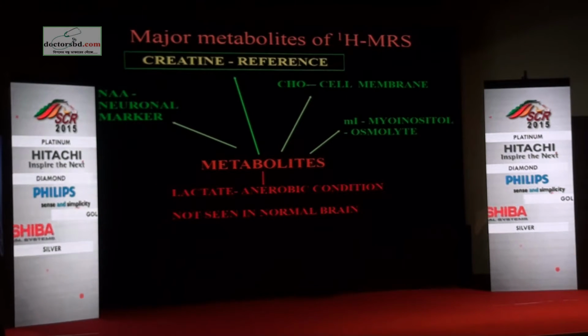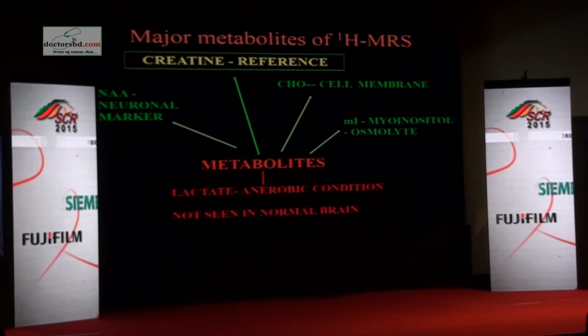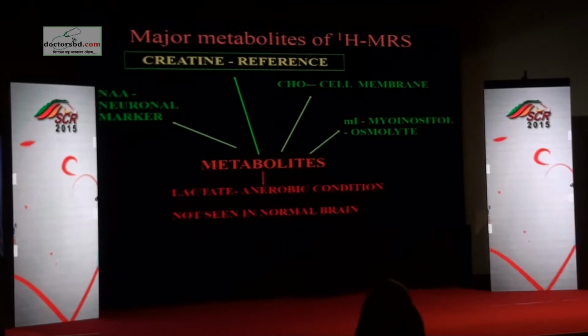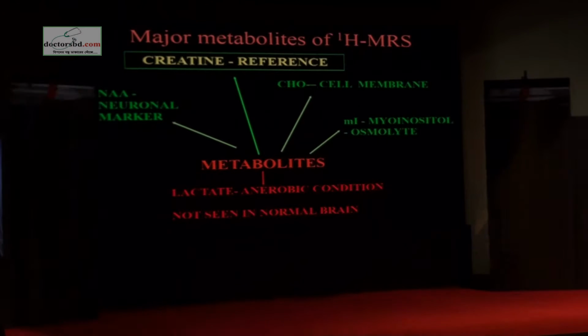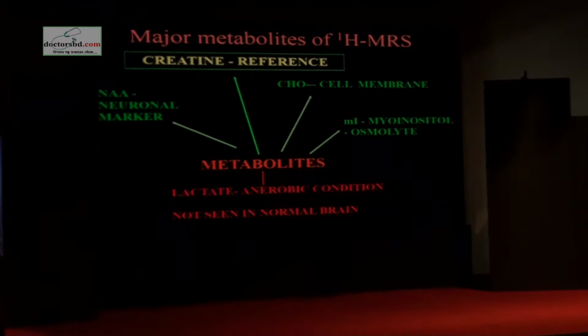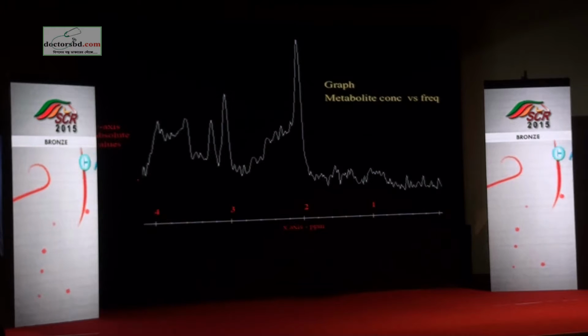Coming to what you don't want to see in the brain, and is not a normal constituent, is lactate. That's why it's in red. It indicates anaerobic condition. That means there is not enough oxygen, and hence there is production of lactate by the disturbance in the Krebs cycle. It is not seen in normal brain unless you are looking at a spectrum which includes the CSF, or in a neonate. For the first one month of life, you can have lactate which is normal. Now this is a little bit of a problem because in neonates you are trying to look for metabolic diseases. So we do not have clear-cut levels of what amount of lactate is normal and what is not normal. We will see examples of that.